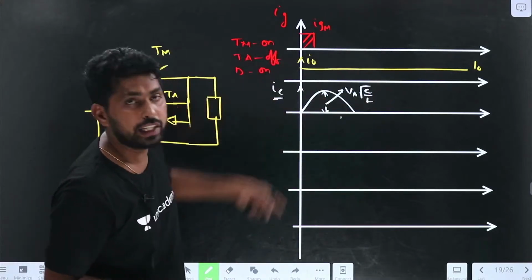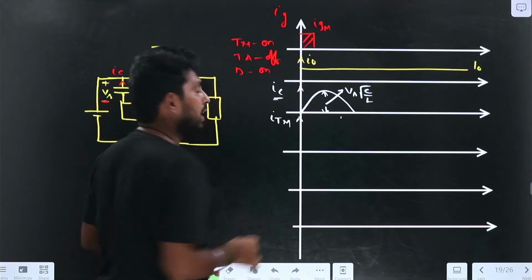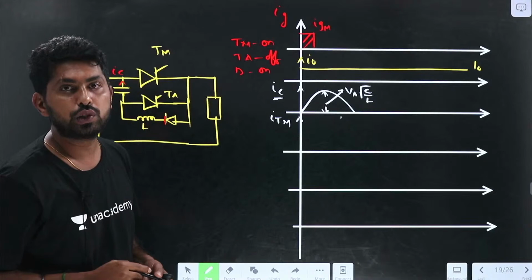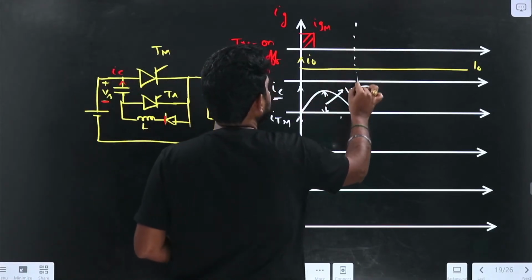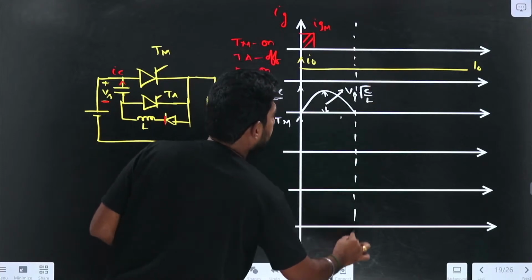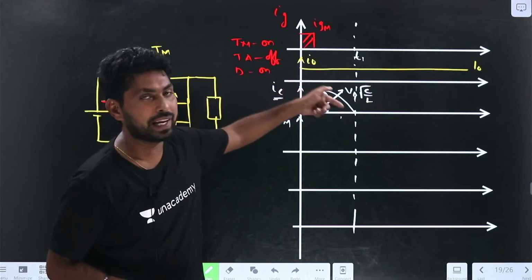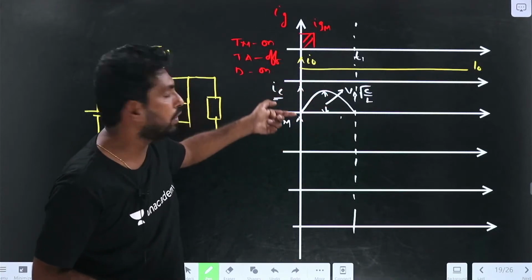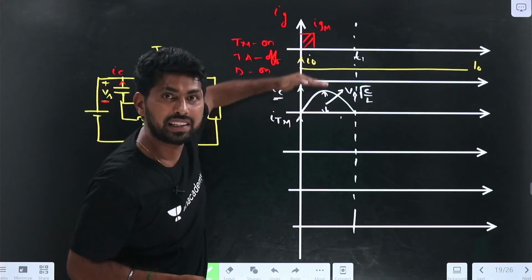If now I need to write ITM, that is the main thyristor current, how can I write it? If you observe here, let me take this period as T1. Up to T1, the current is like this. ITM is the summation of IC plus I0, so we need to add these two waveforms.